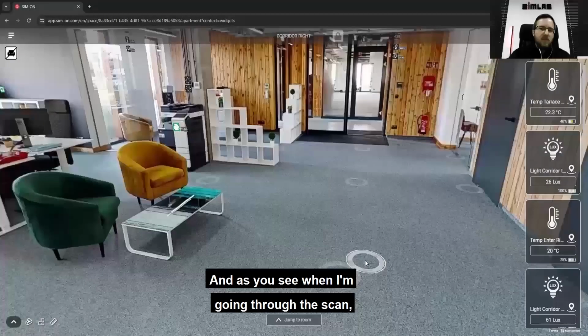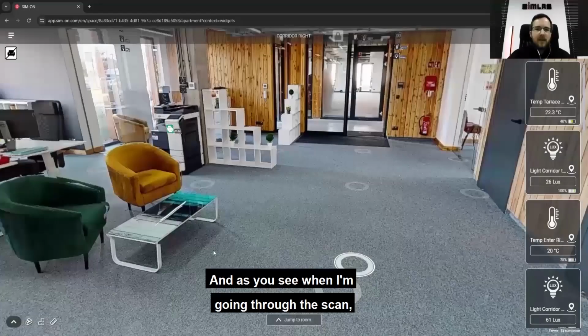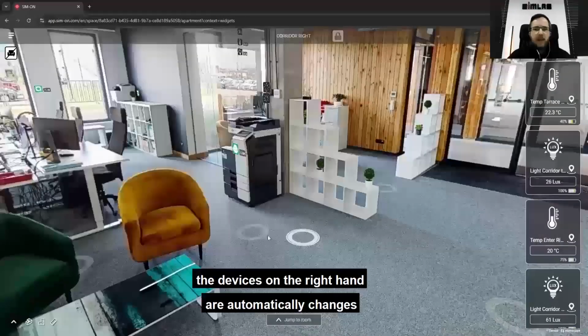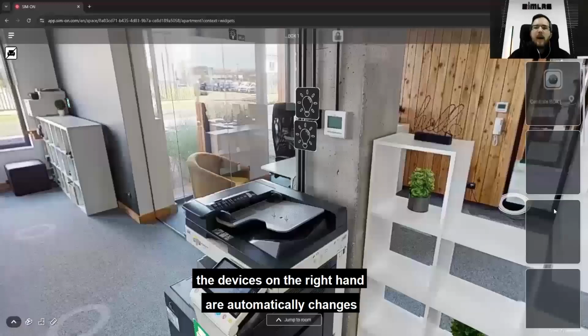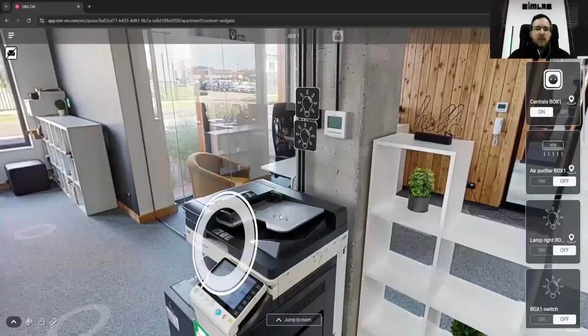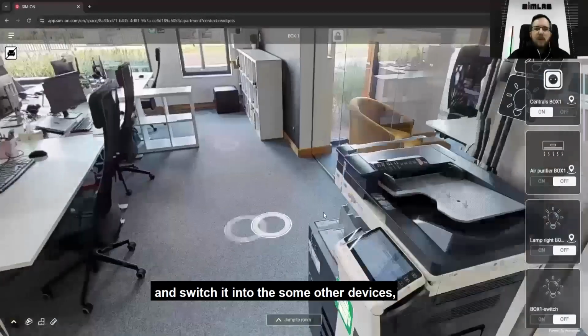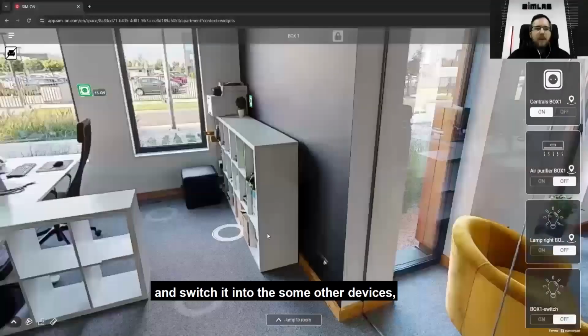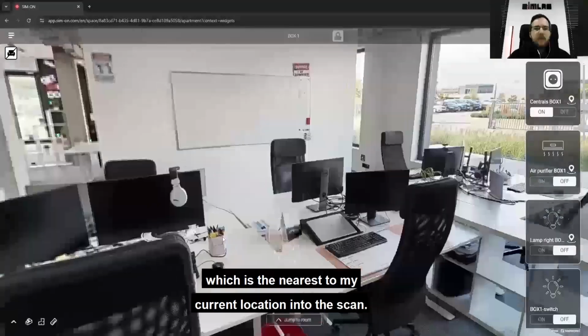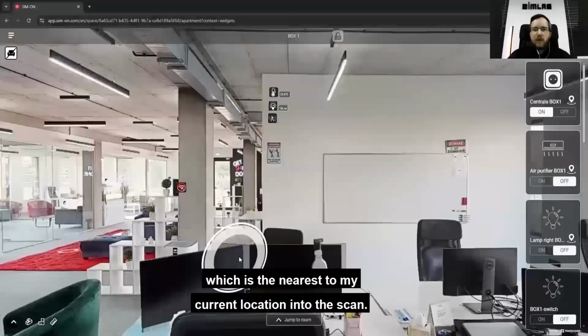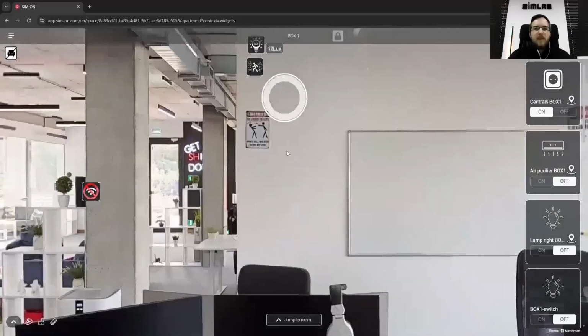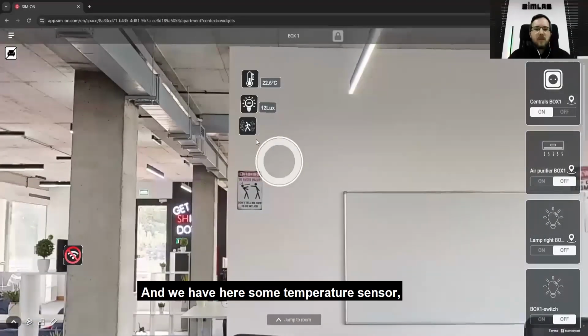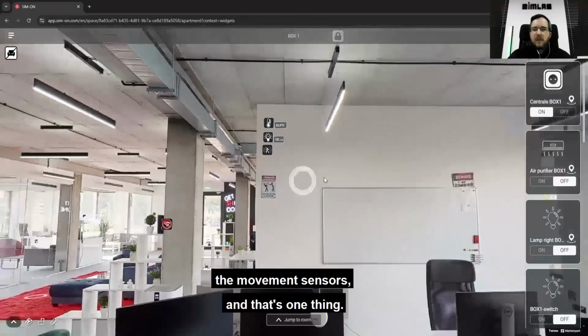As I go through the scan, the devices on the right-hand side automatically change to the devices nearest to my current location in the scan. We have a temperature sensor, the luxometer, the movement sensors, and that's one thing.